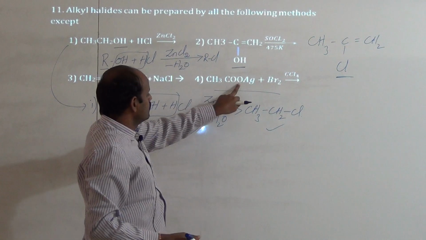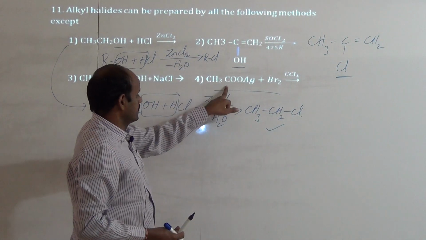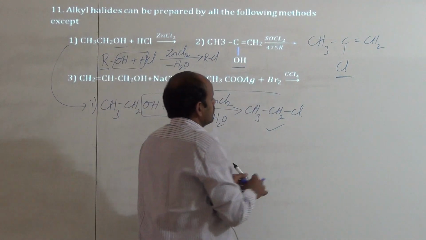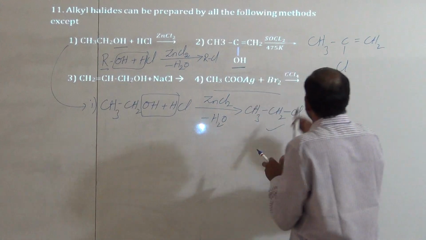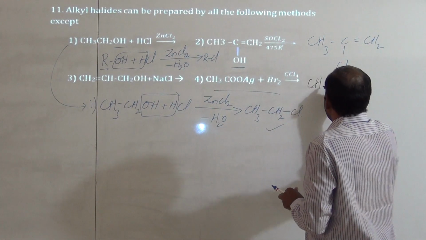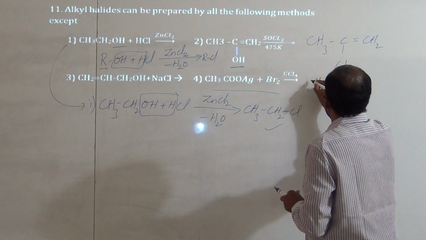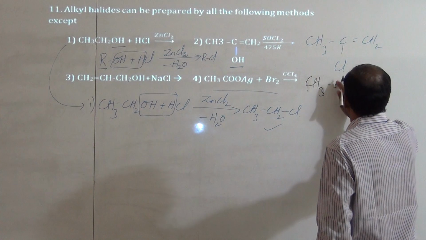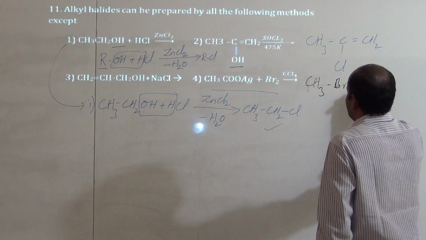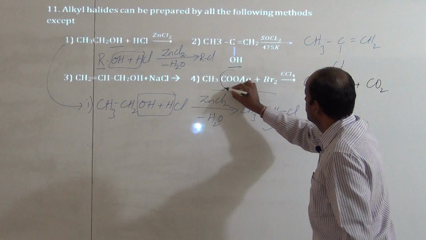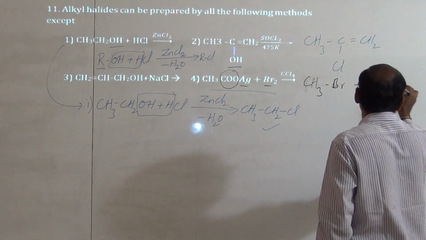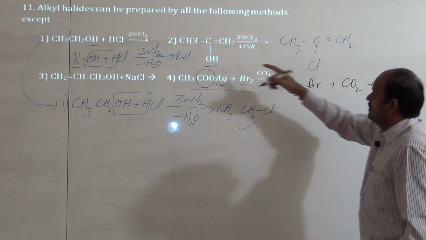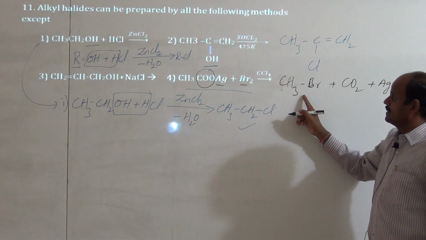Here CH3COOAg, that is silver acetate, reacts with bromine in the presence of carbon tetrachloride. Then what is the product formed here? CH3, here Br. What are the byproducts? CO2 is removed here, and AgBr. These are the byproducts. So thus the first option, the second option and the fourth option are used for the preparation